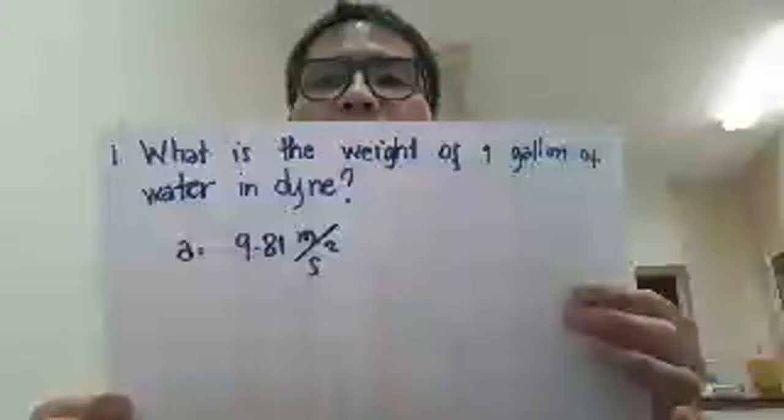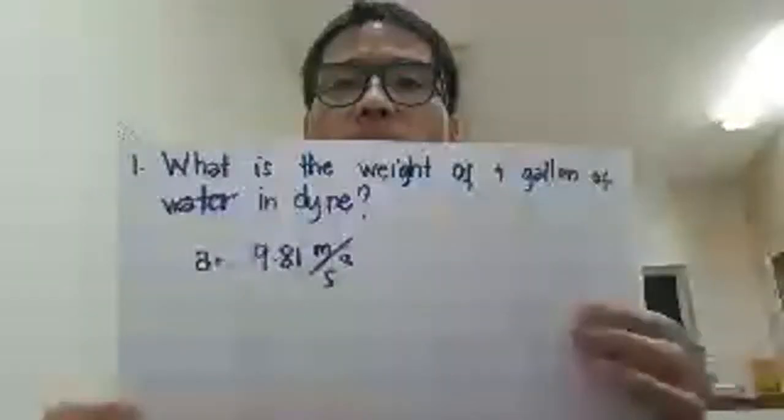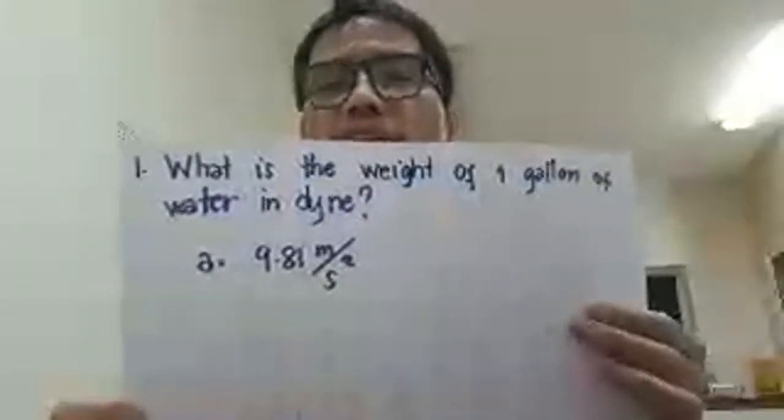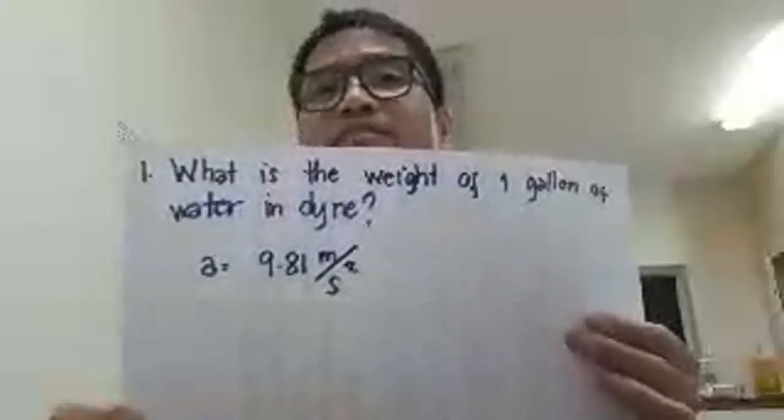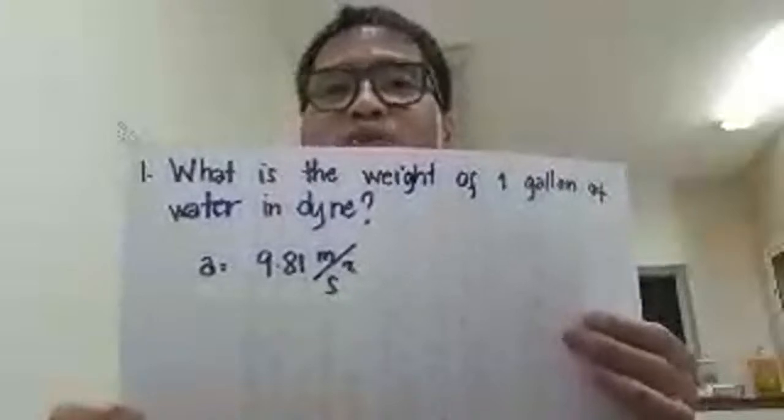Acceleration due to gravity, meaning refers to gravity, of course. The gravitational pull downward, something like that. So that is 9.81 meter per second squared. This is the unit of the acceleration due to gravity. Put that in your brain. When I was in high school, I memorized this one. That's why until now I'll never forget this acceleration due to gravity thing.